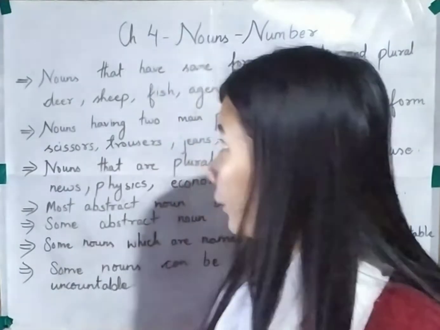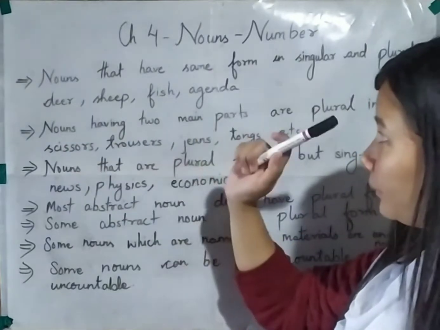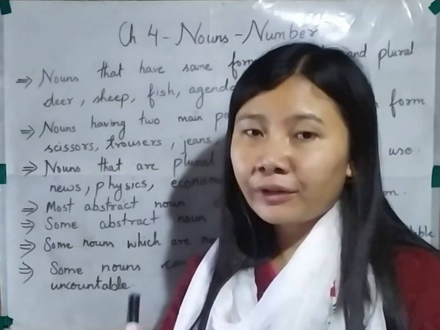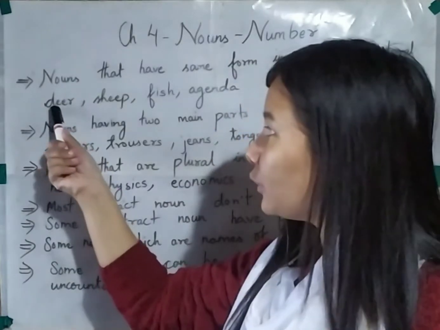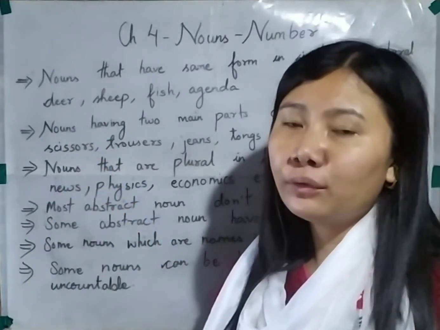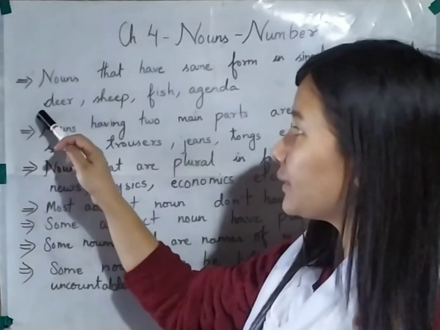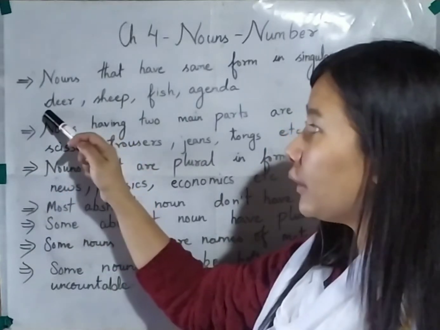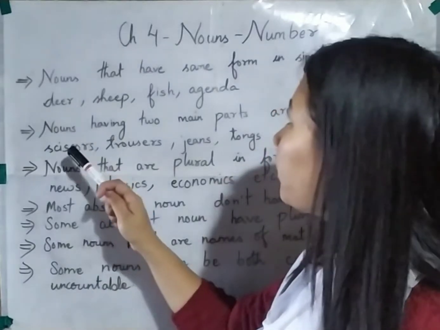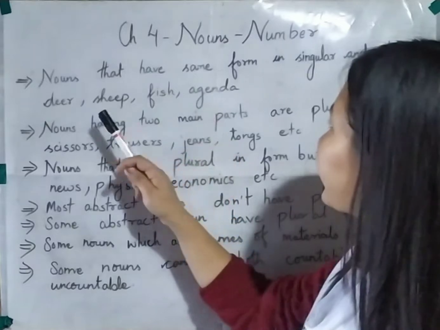You need to remember that these nouns, namely deer, sheep, fish, agenda, they have the same form in singular and plural. What I mean by this is that when you use the word deer as a singular noun, you are going to use the spelling D-E-E-R. And when you use this word deer as a plural noun, you are going to use the same word, D-E-E-R. So you need to remember that these nouns, deer, sheep, fish, etc., have the same form in singular and plural.